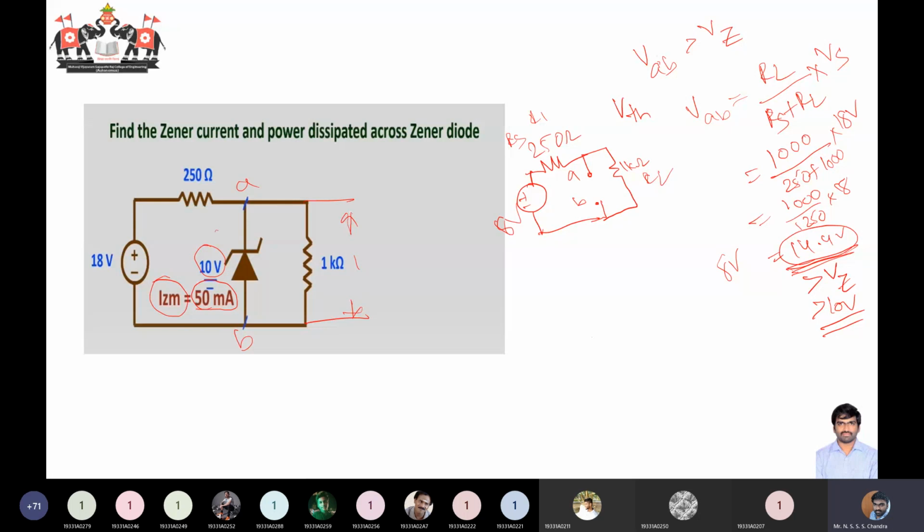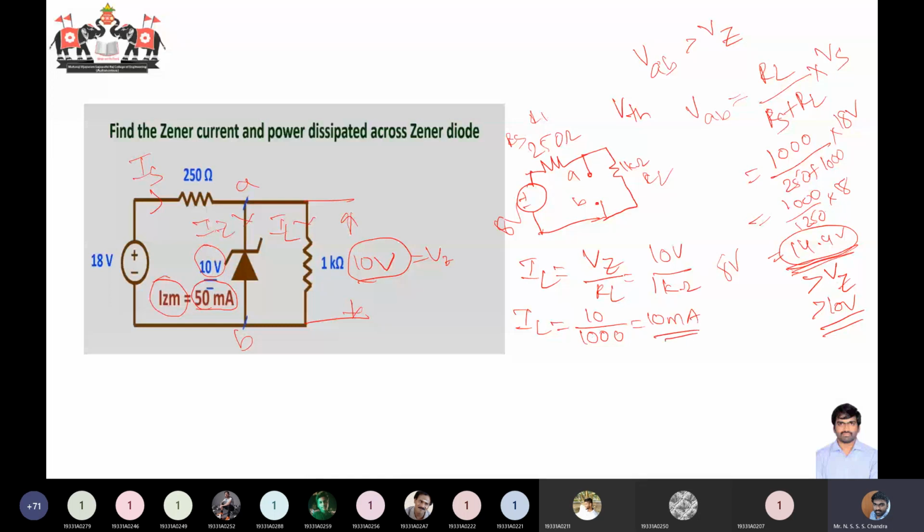Across the load terminals, it is 10 volts. Now I can write the source current as Is, this as Iz, and this as the load current IL. IL is equal to Vz by RL, equal to 10 volts by 1 kilo ohm. So what is your IL value? It is 10 by 1000, so it is 10 milliamps. It is not 1 milliamp, it's 10 milliamps.